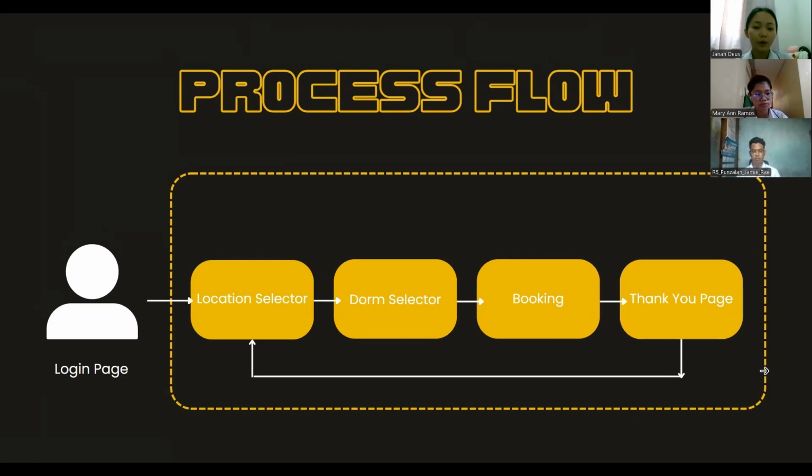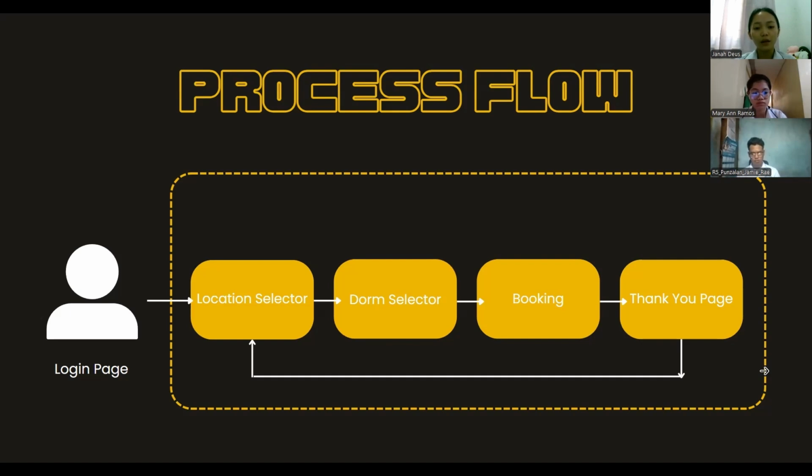Welcome everyone. Today we're going to walk through the process flow of our booking system. The diagram you see here illustrates each step a user takes from logging in to completing a booking. Let's begin with an overview of the process flow. As you can see, our system is designed to guide the user through several key stages, from the login page to the final thank you page. Each stage is crucial to ensuring a seamless and efficient user experience.